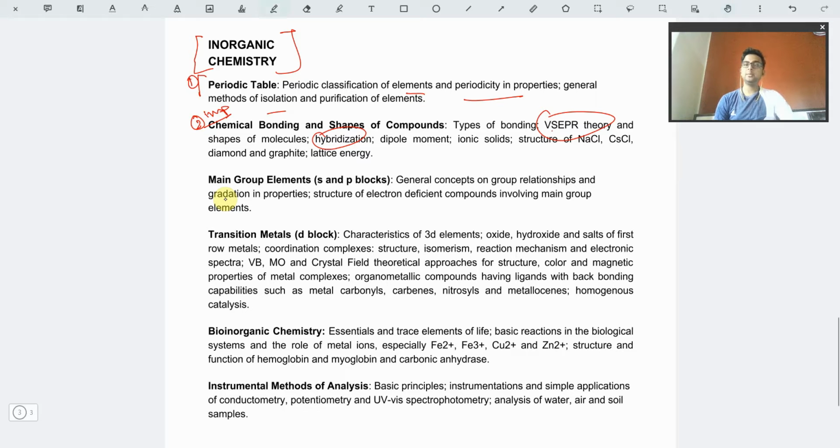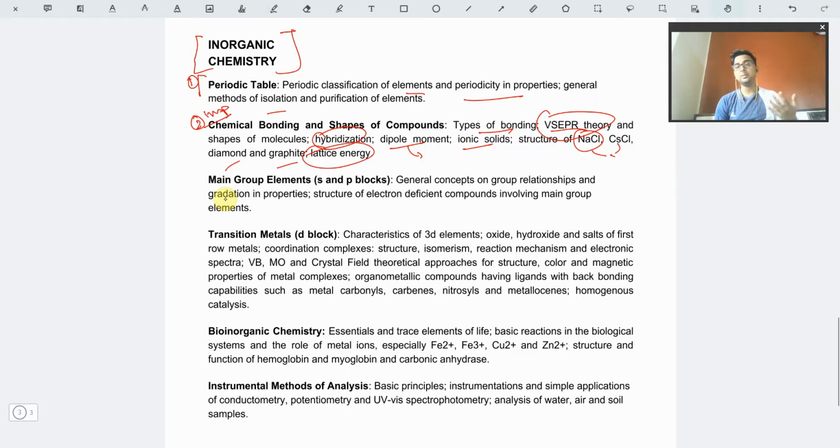So VSEPR theory for understanding the hybridization, for the structures and the shapes of compounds. This is very important. Types of bonding. The dipole moment is also one of the most asked questions. We have ionic solids. In the physical chemistry part, we knew that the structure of NaCl and KCl was required, but here we require structures of NaCl, CsCl, diamond, graphite, and the lattice energy involving that.